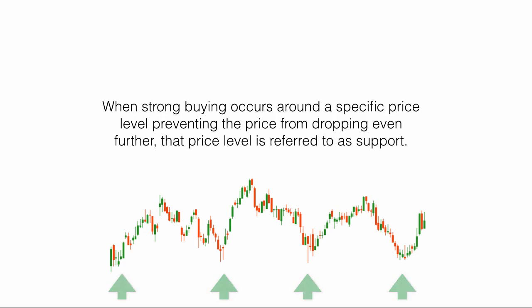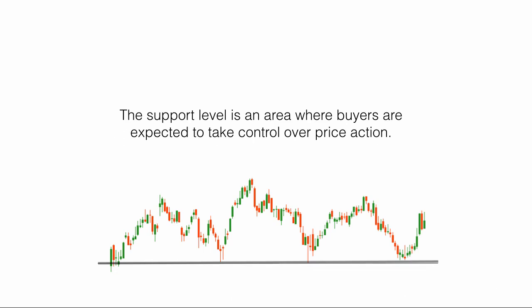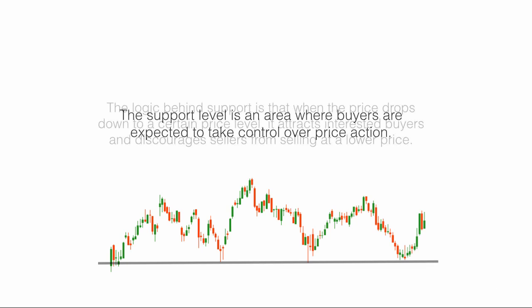When strong buying occurs around a specific price level, preventing the price from dropping even further, the price level is referred to as support. The support level is an area where buyers are expected to take control over price action.